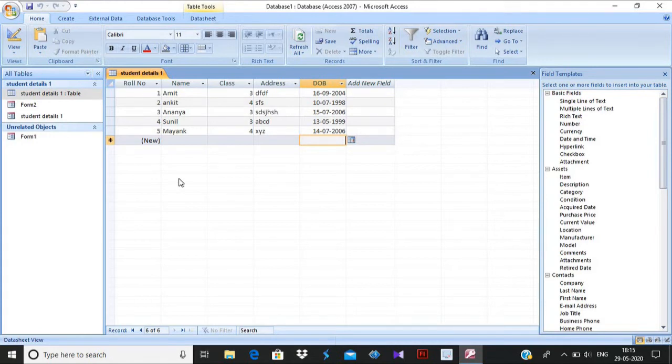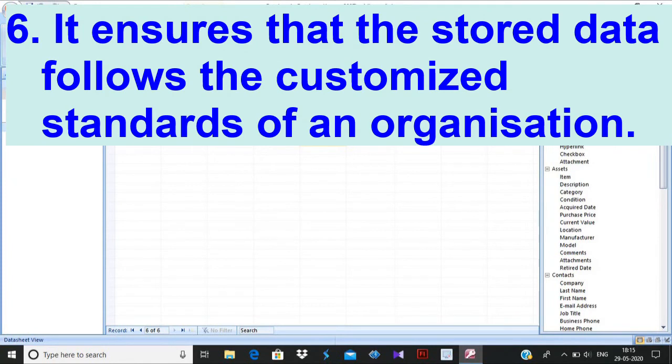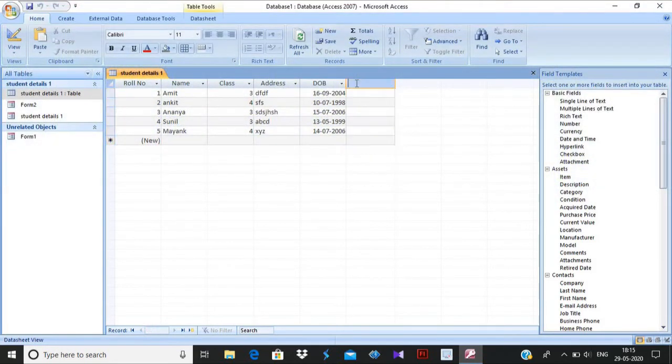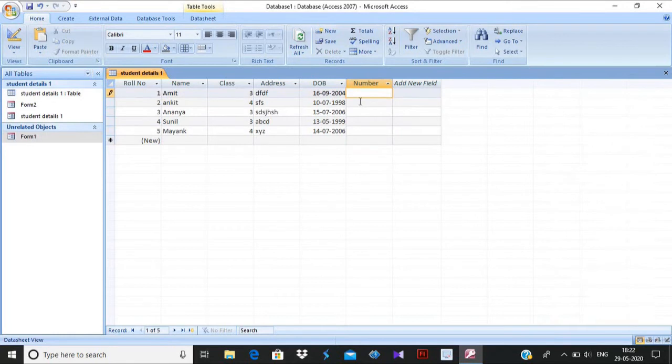And the last advantage is that you can set the data according to your choice. Suppose I add one more field, called number. Now the last advantage is that you can set the value so that the number should be between 0 and 100.